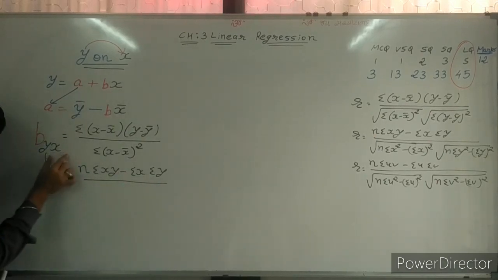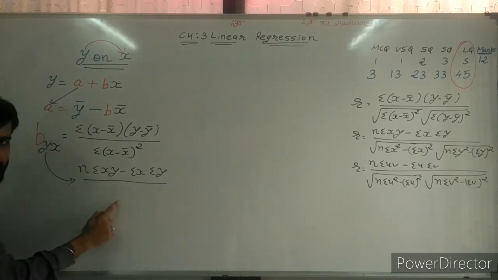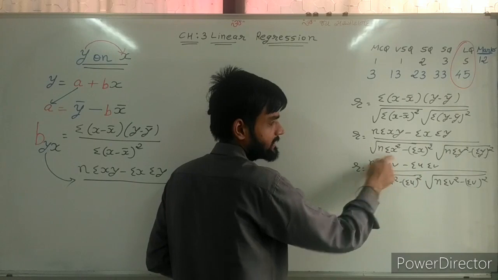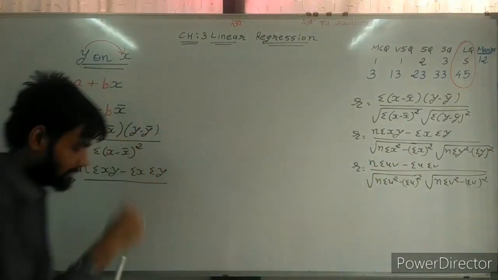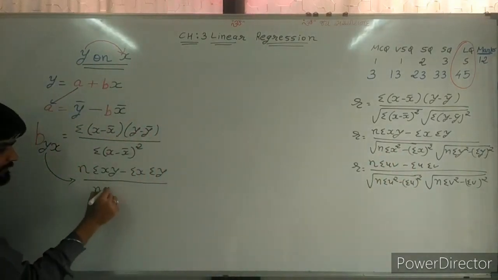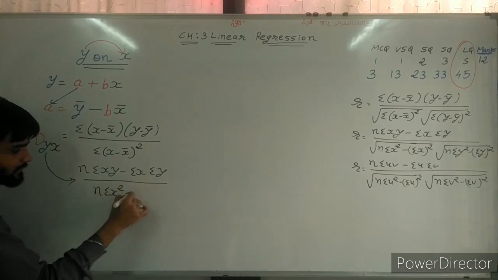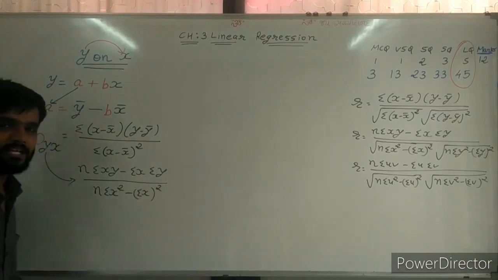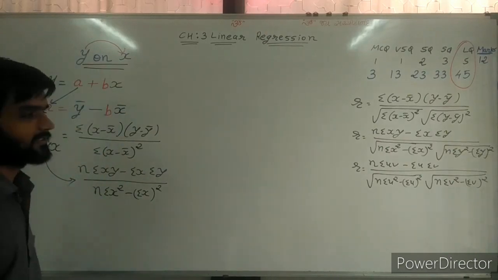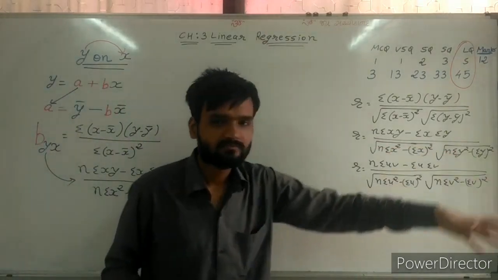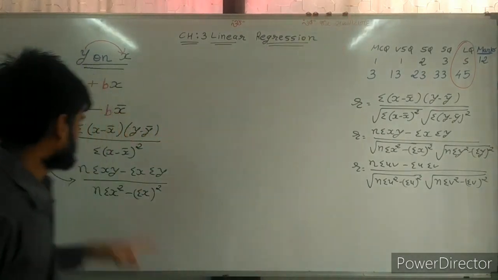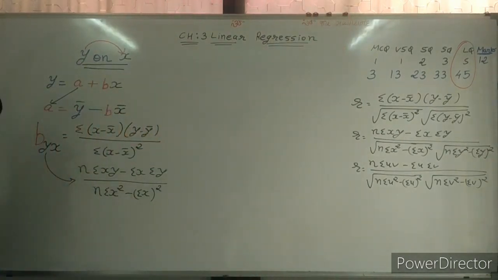Base is x. X is the base. So the value of x only. The terms are n sigma x square minus sigma x whole square. And don't write root sign. Cancel the root sign. Simple one. So this is the second formula of B.